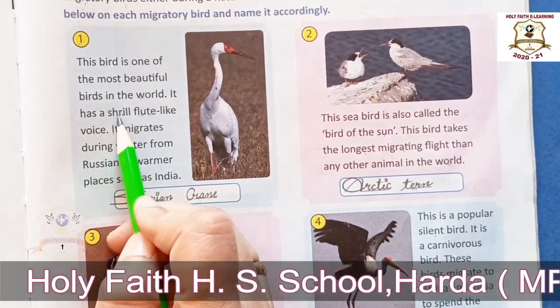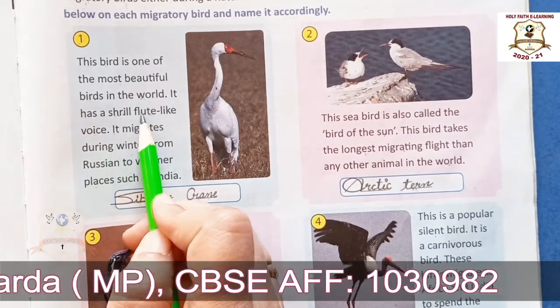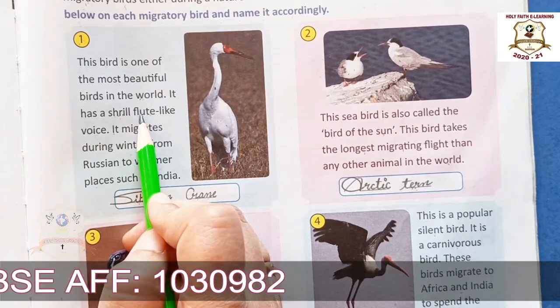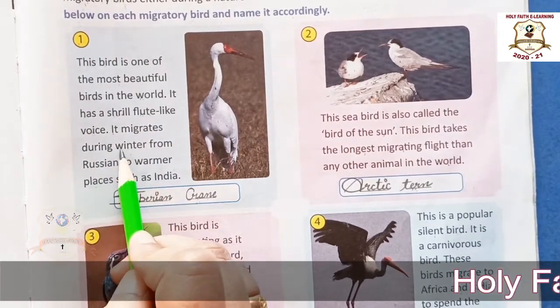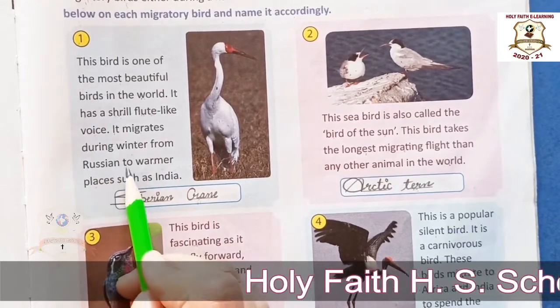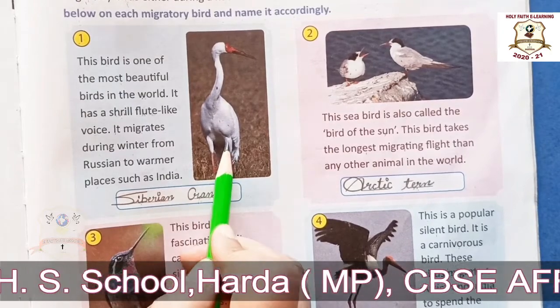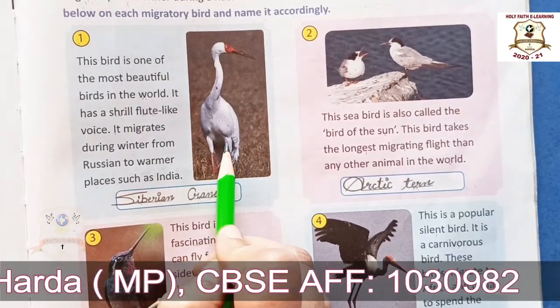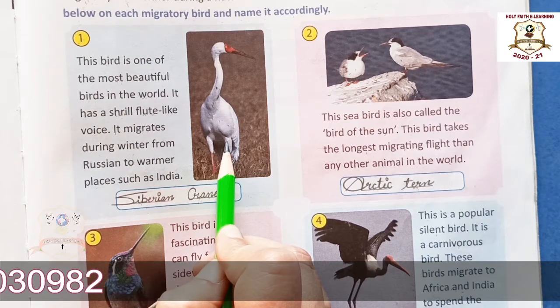Shrill means having a loud and a high sound, and flute is a musical instrument. It migrates during winter from Russia to warmer places such as India. और ये bird winter में Russian places से इंडिया जैसे वार्मर प्लेसेस में माइग्रेट करते हैं.